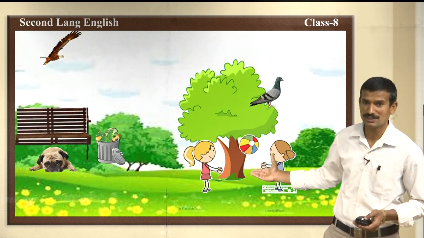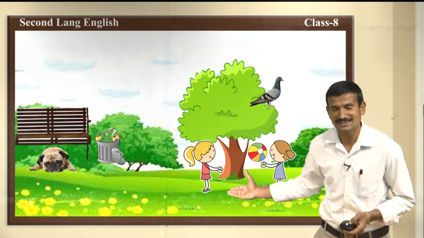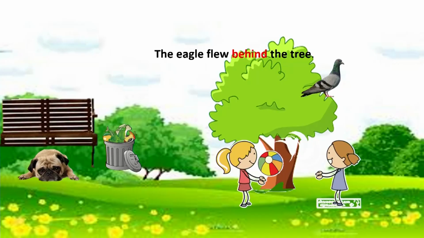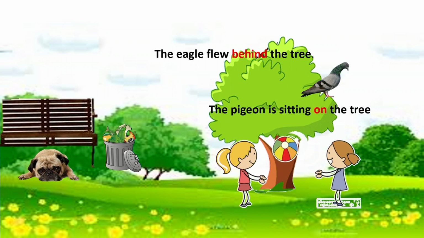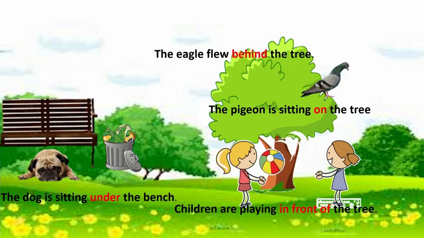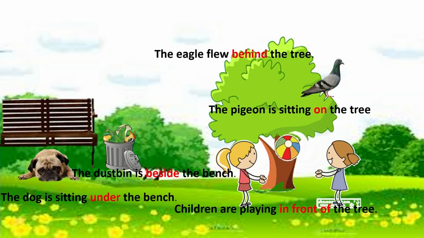What are the prepositions we can use here? The first one is, see, where is the eagle? The eagle flew behind the tree. Next, the pigeon is sitting on the tree. Next one, the dog is sitting under the bench and children are playing in front of the tree. Yes, the dustbin is beside the bench. Behind, on, beside, under, in front of.